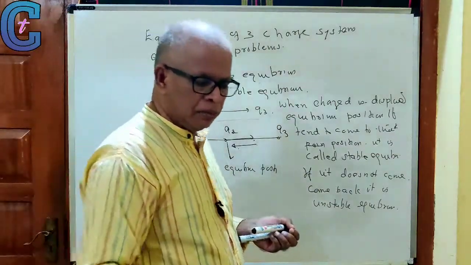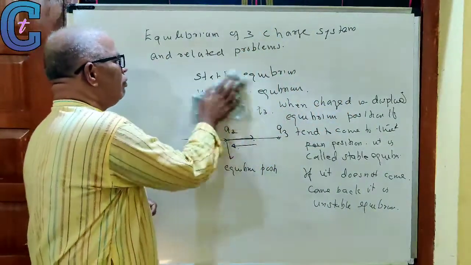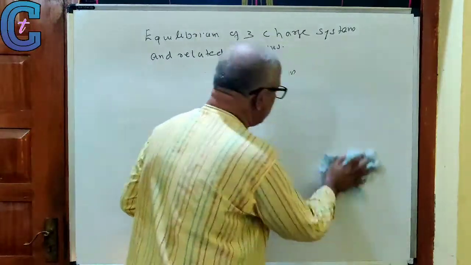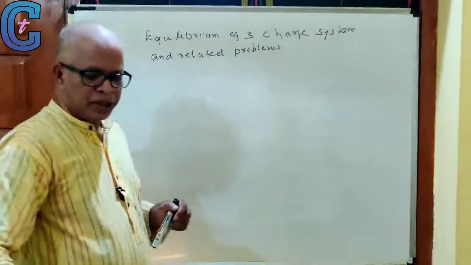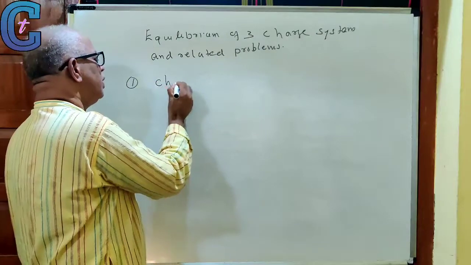There are metastable equilibria there. It's not important here, so I'm not talking about it. What is the condition for stable equilibrium? We shall now discuss the condition for stable equilibrium. First condition, charges must be linear.